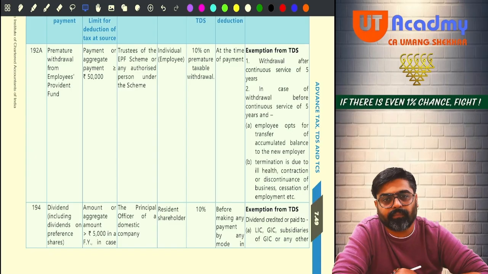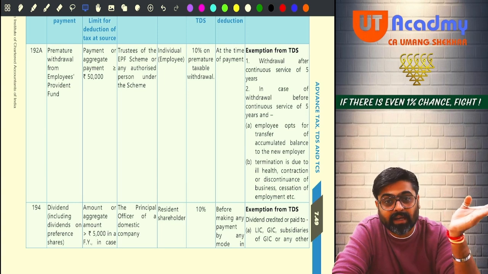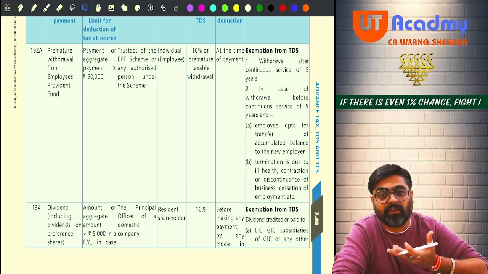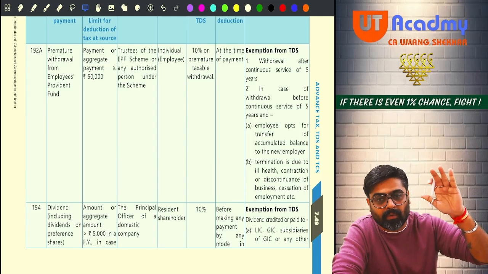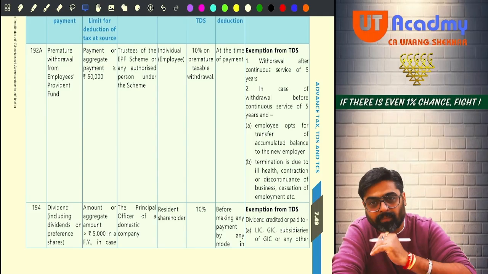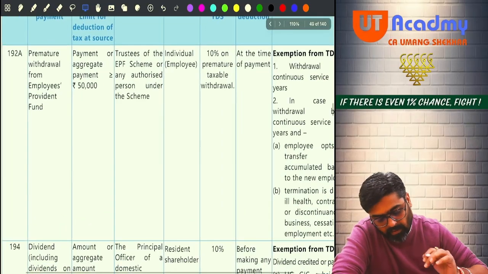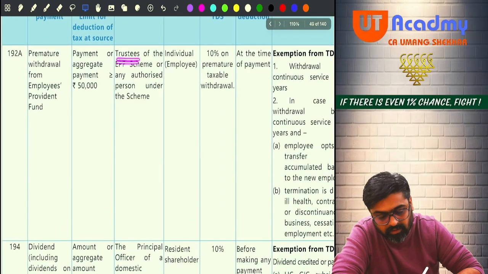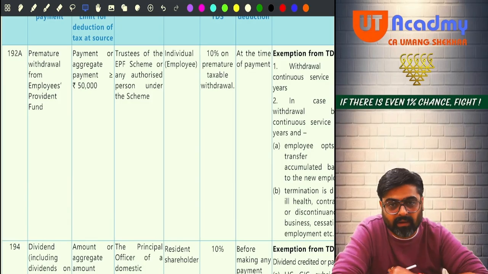Come on, tell me. Definitely the trust which was created to maintain this RPF. Yes or no? Meaning on behalf of the employer, that trust is going to make this payment from RPF. So the payment will be given by the trustees. Trustees of the provident fund will give you the payment of this lump sum.